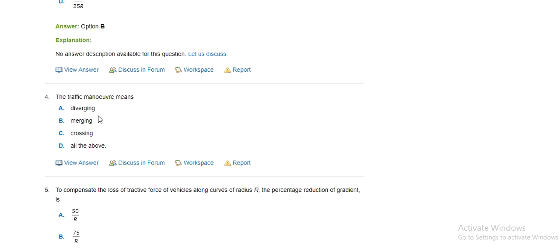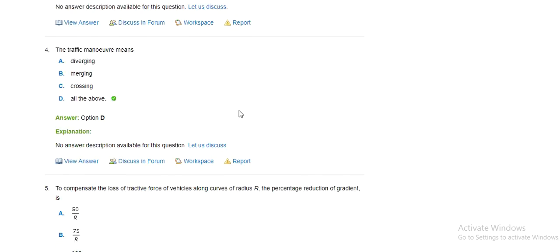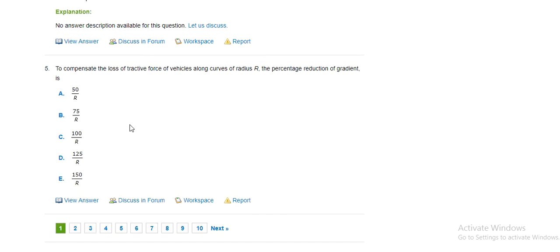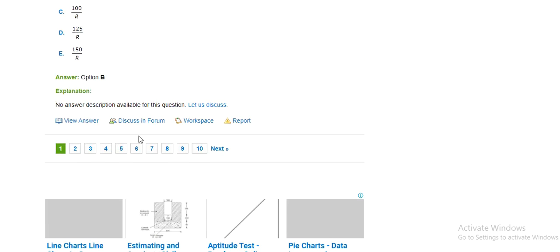Traffic maneuver means diverging, merging and crossing. So all of the above is the correct answer. To compensate for the loss of tractive force of a vehicle along a curve of radius R, the percentage reduction of gradient is 50 by R, 75 by R, 100 by R, 125 by R, 150 by R. Our correct option is 75 by R.